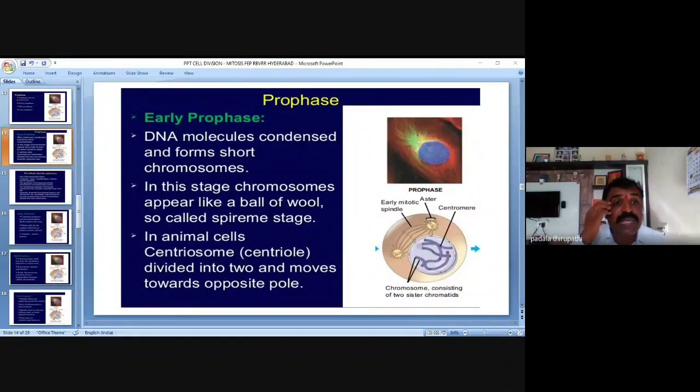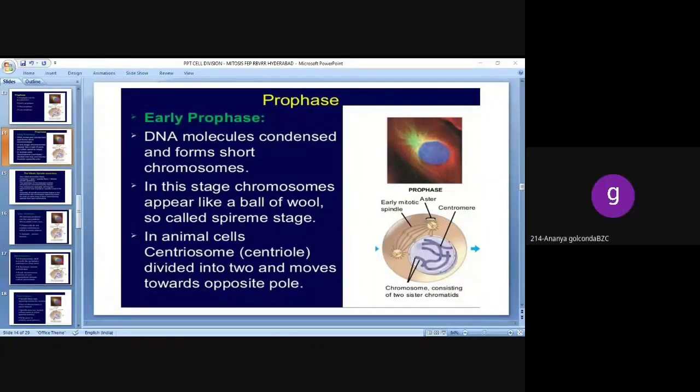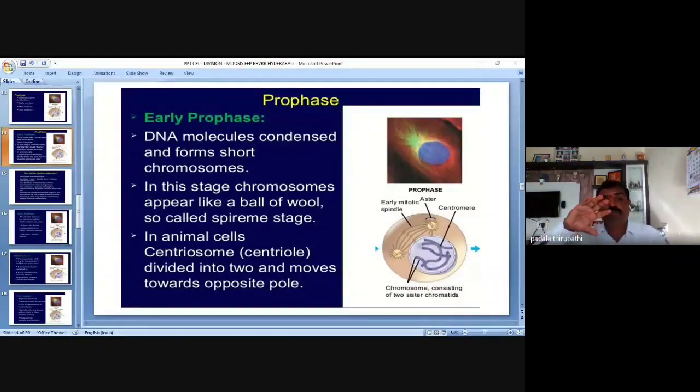So this is early prophase. What changes occur in the nuclear region? DNA molecules condense to form chromosomes, and these chromosomes appear like a ball of wool, which we call the spireme stage. In animal cells, remember, listen carefully, the centrosome is present.